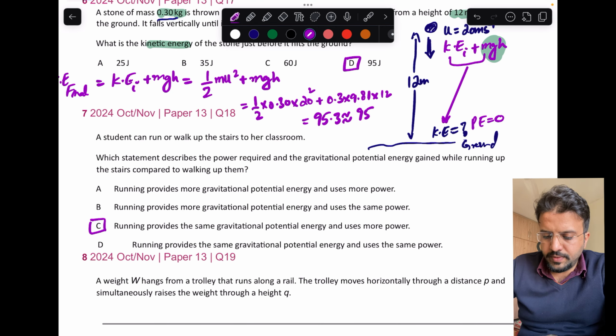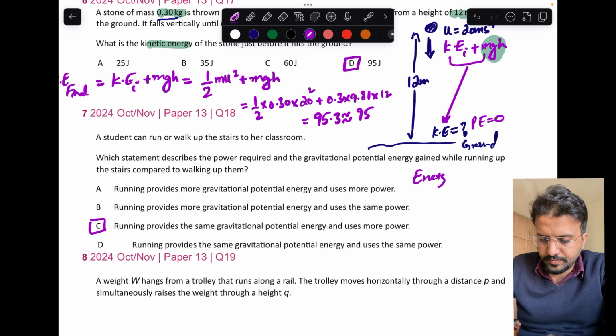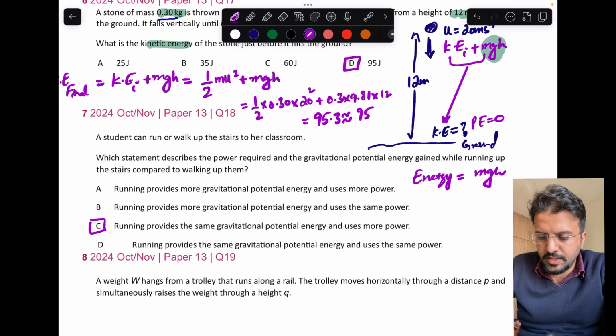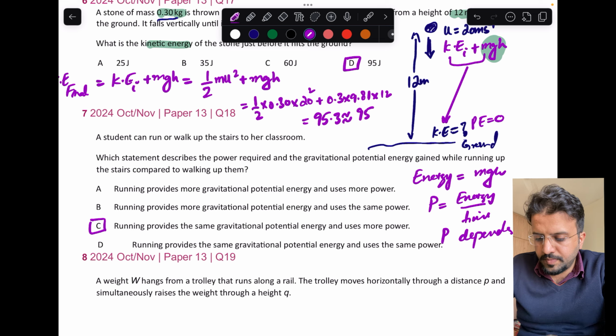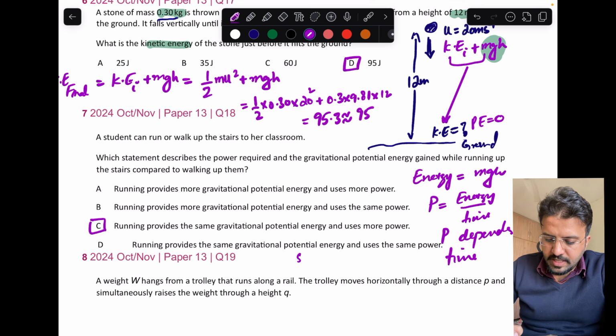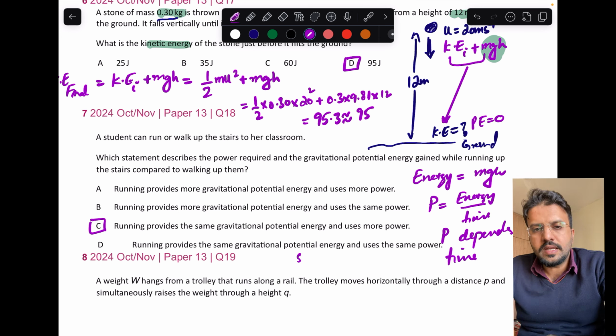What you need to know is that if you are talking about potential energy, it will be mgh, but when you talk about power, it is energy divided by time. So power depends on time. If the student is running faster, she will spend less time doing that, right? So less time needs more power. Power is something that can be changed with the speed.